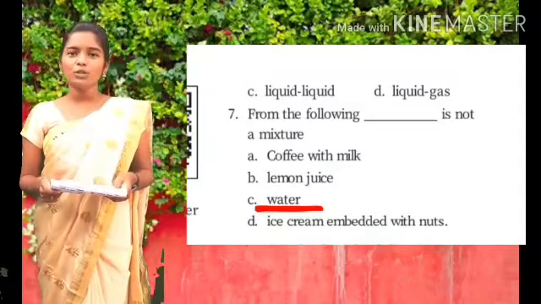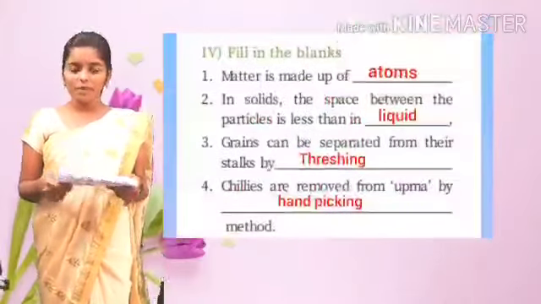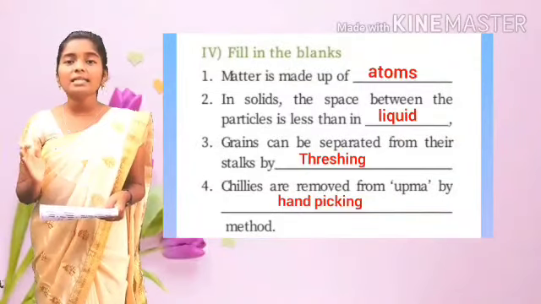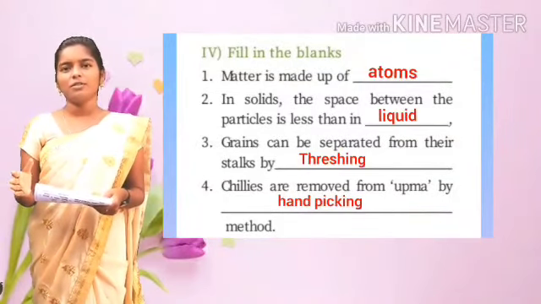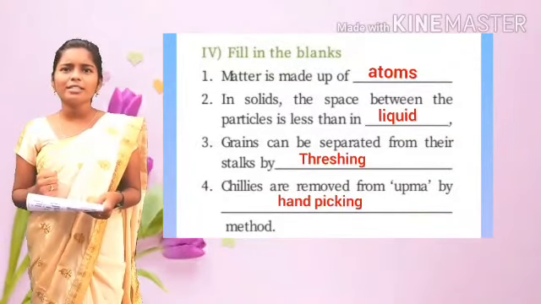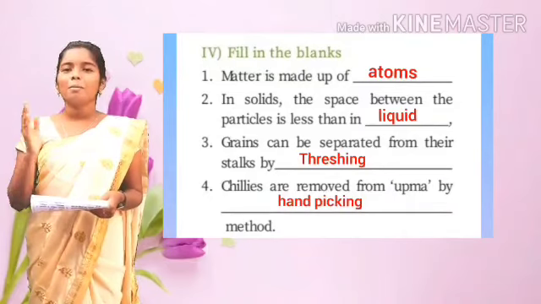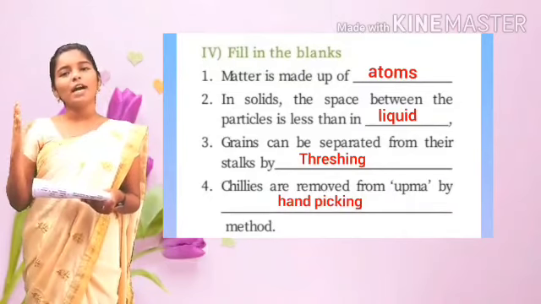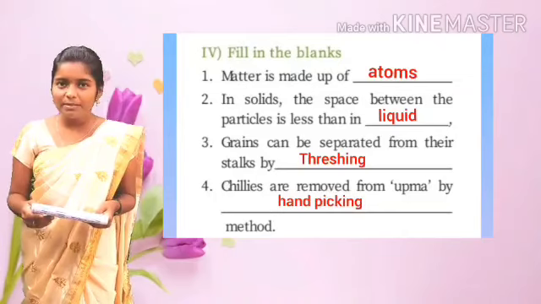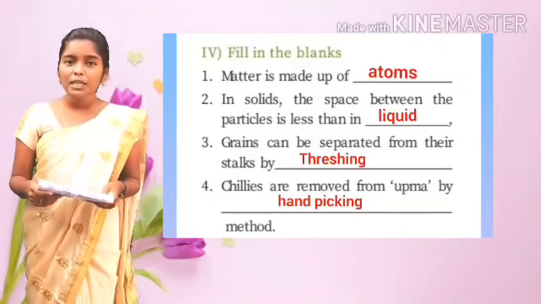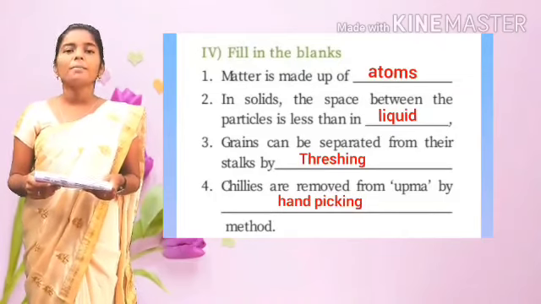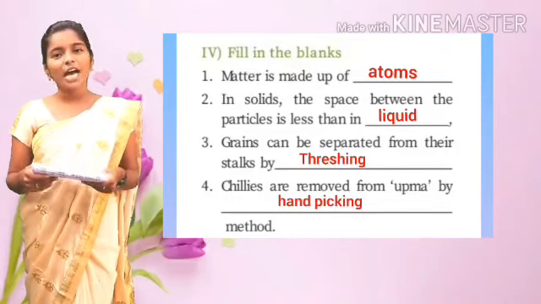Children, next we are going to see fill in the blanks. Number 1, matter is made up of dash. So matter is made up of what? Atoms, right? Matter is made up of atoms. Come on, repeat with me. Matter is made up of atoms.